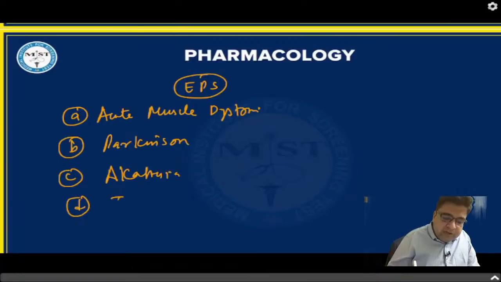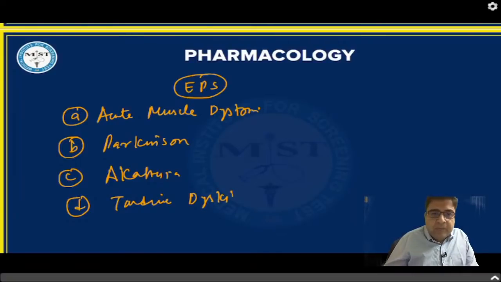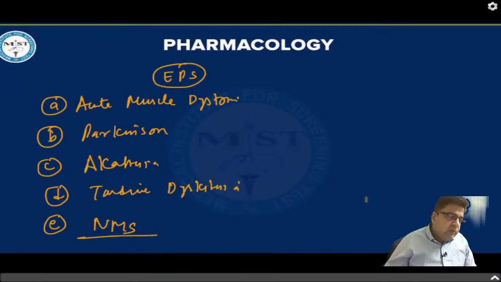The fourth is tardive dyskinesia. The fifth is neuroleptic malignant syndrome. Okay, just leave this NMS. Just answer me these four. What is the time of appearance of extrapyramidal symptoms?